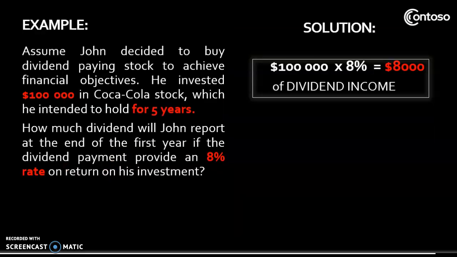Example: assume John decided to buy dividend-paying stock to achieve a financial objective. He invested $100,000 in Coca-Cola stock, which he intended to hold for 5 years. How much dividends will John report at the end of the first year if the dividend payment provided an 8% rate of return on his investment? Solution: $100,000 multiplied by 8% will be $8,000 of dividend income.